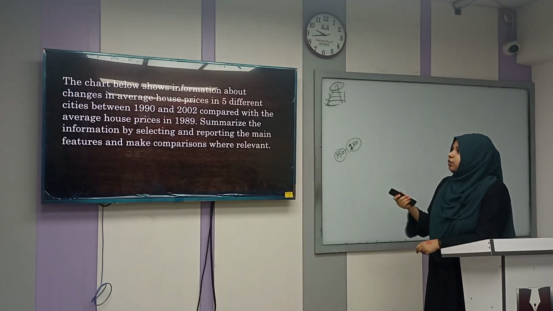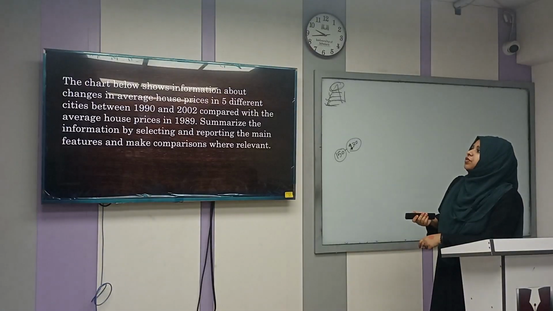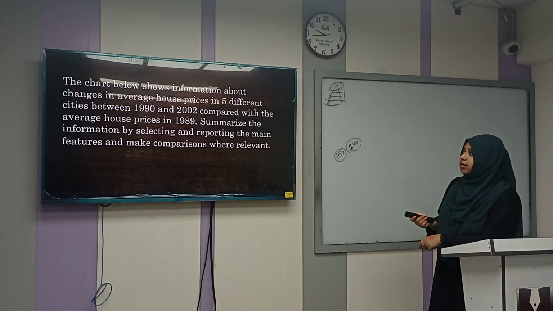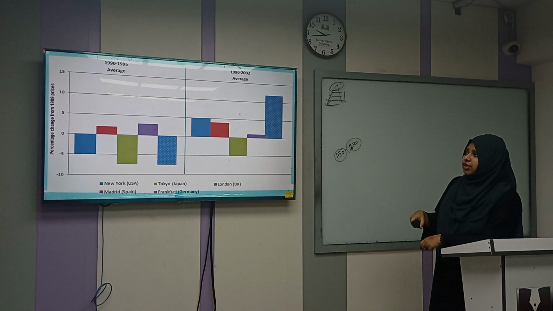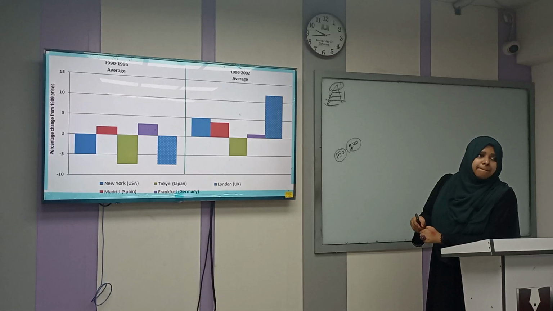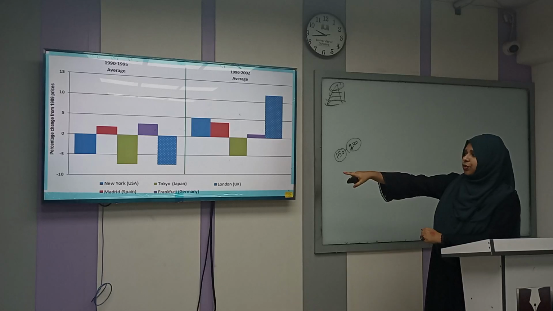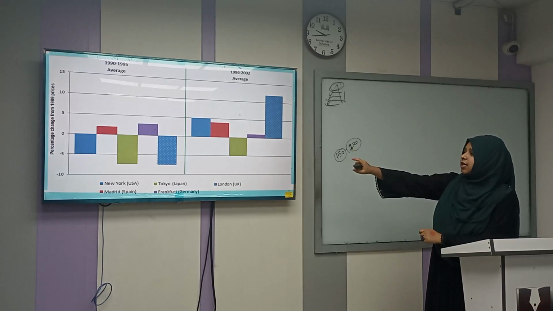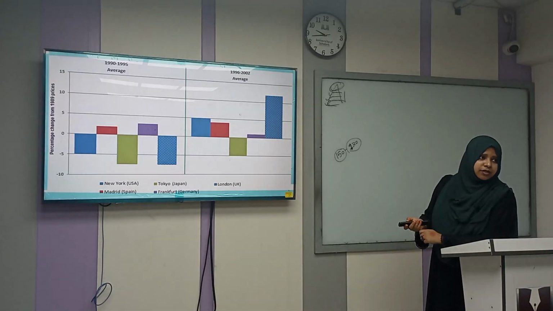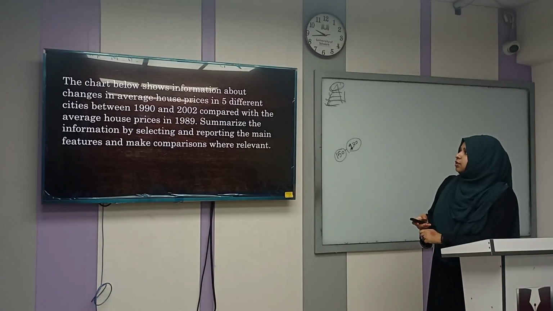this task. So the bar chart below shows information about changes in average house price in 5 different cities. So this actually shows the changes in what? House price. In how many cities? 5 different cities. New York, Tokyo, London, Madrid, Frankfurt. Blue for New York, then green for Tokyo, and blue dot for London, and Madrid with red, and Germany, purple, right? Okay. So between 1990 and 2000.